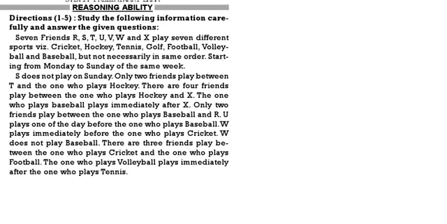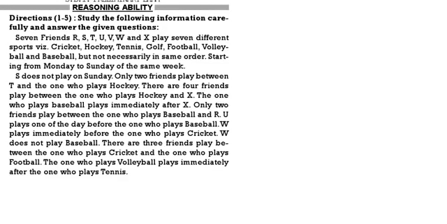7 friends R, S, T, U, V, W and X play 7 different sports, that is cricket, hockey, tennis, golf, football, volleyball and baseball, but not necessarily in the same order, starting from Monday to Sunday. S does not play on Sunday.